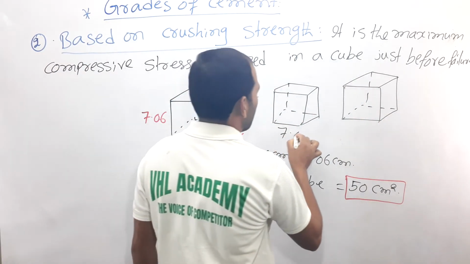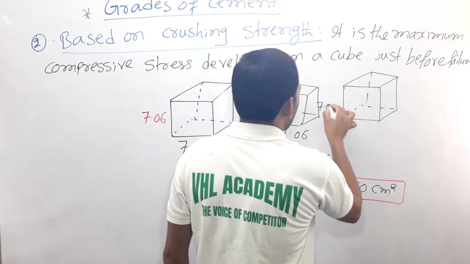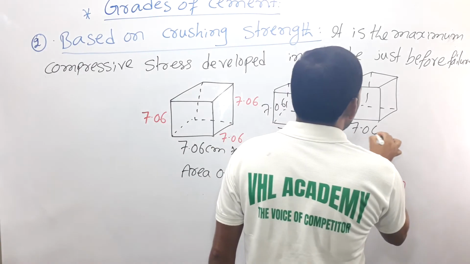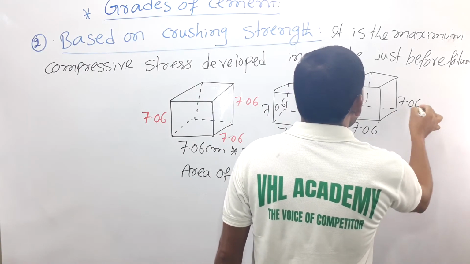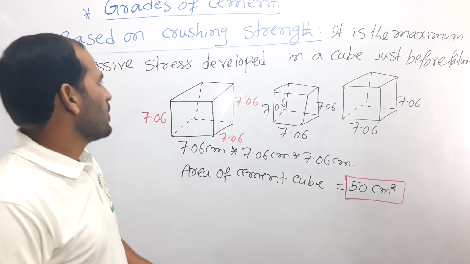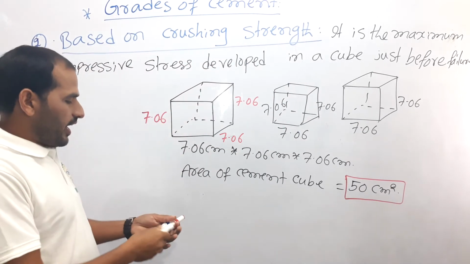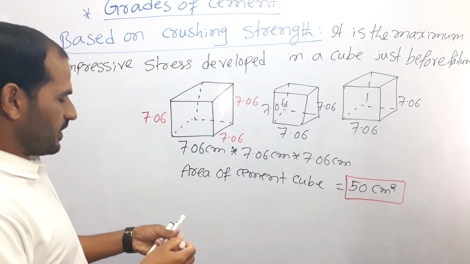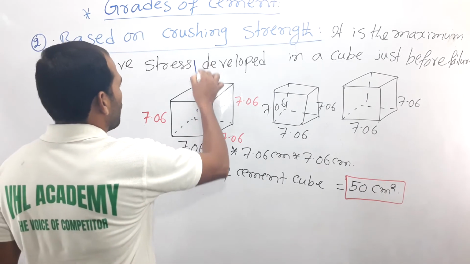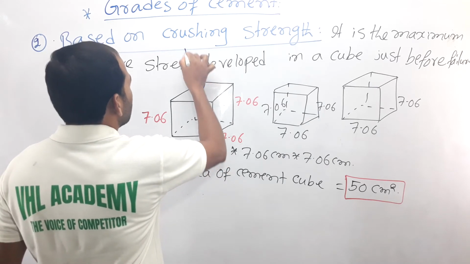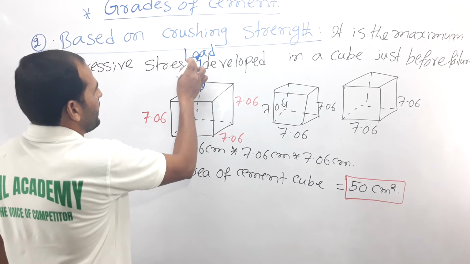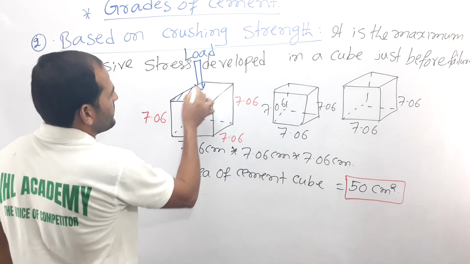This is also 7.06, 7.06, 7.06. So the dimension of this cement cube is 7.06 centimeter. Apply the load on this cube. This is the load and this is the area, right?